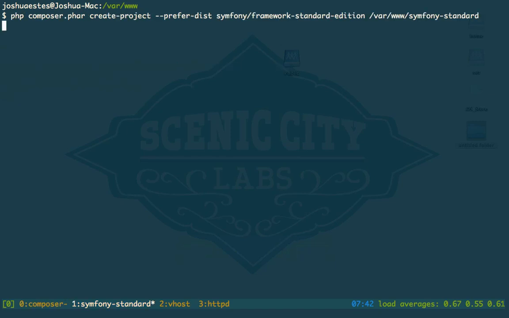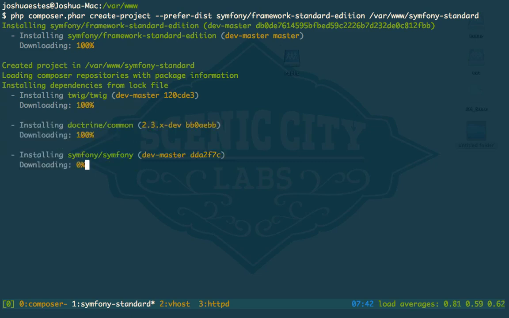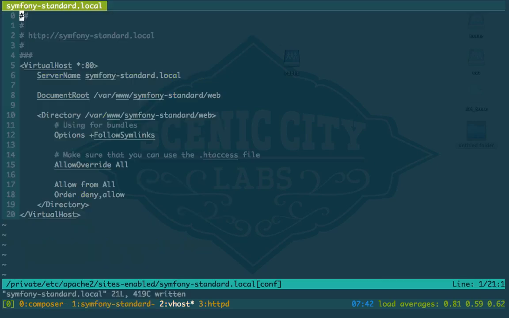run PHP composer create-project. You're going to give it the vendor name slash name of the package, which in this case is symfony/framework-standard-edition. You're going to tell it where exactly to put that. And while that is downloading, I'm going to go over the vhost file.